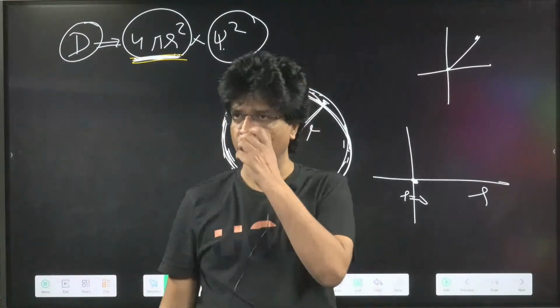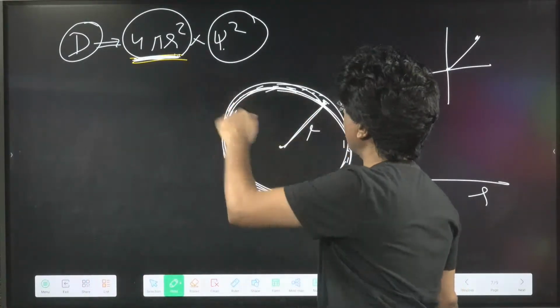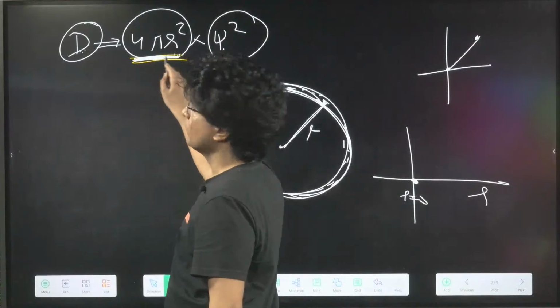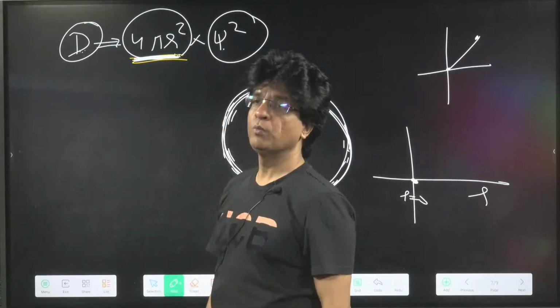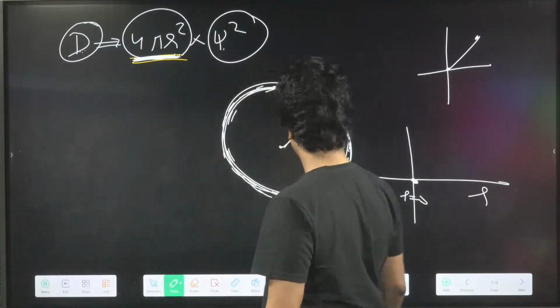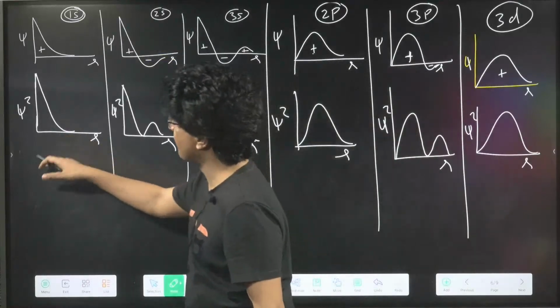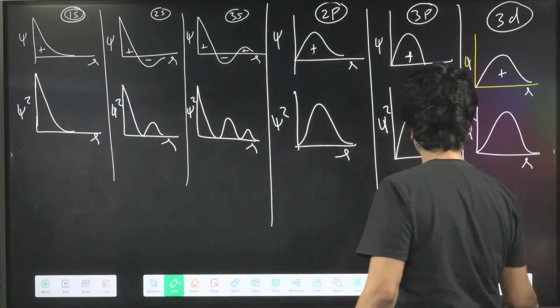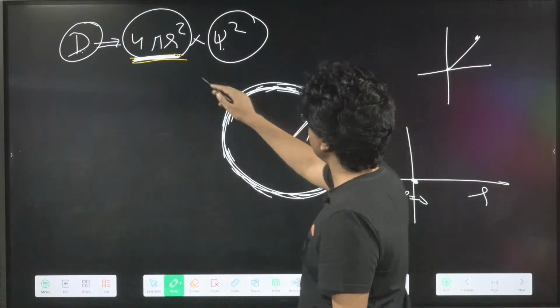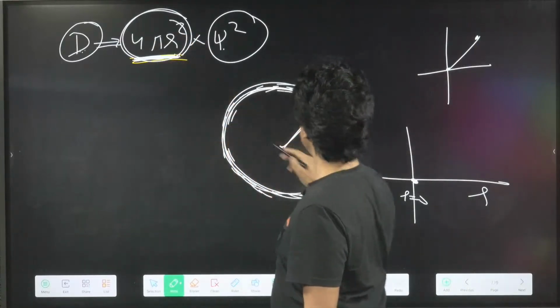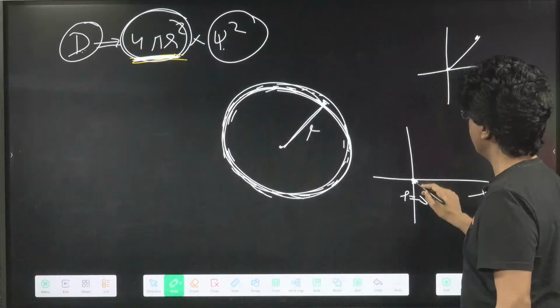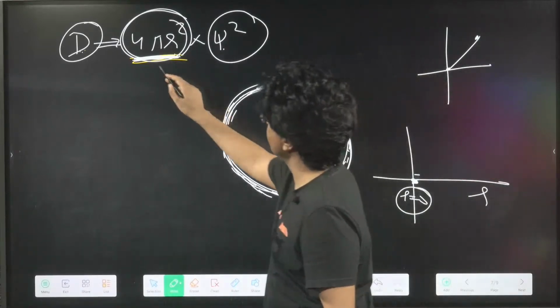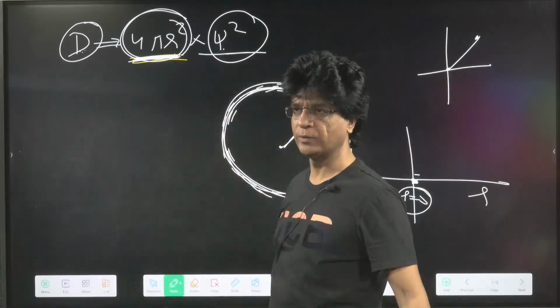Yes or no? That means all the graphs of capital D will begin from 0. So for example, I have to draw a graph of D out here. What I'll do? I'll multiply by 4 pi r square. At the initial point, at the origin, the r value is 0, and anything multiplied by 0 will give you an overall 0 value.